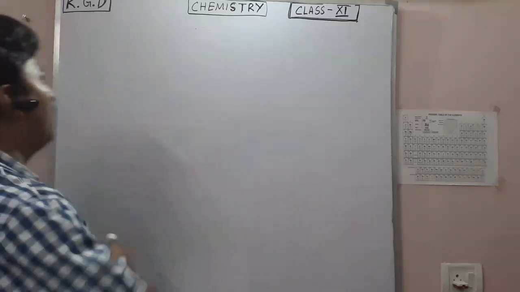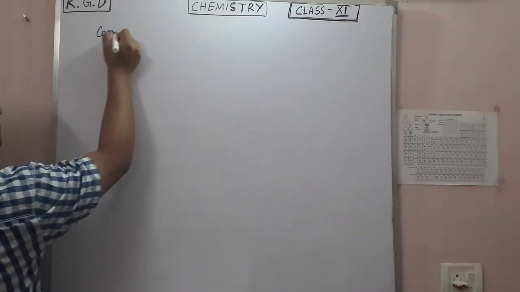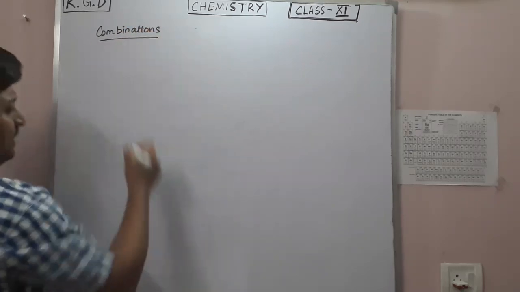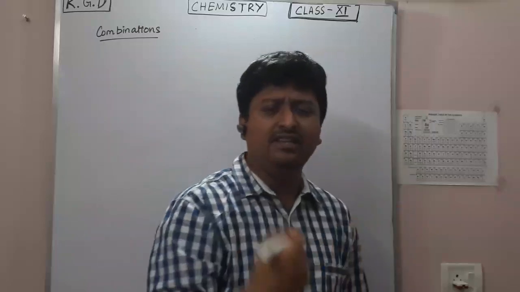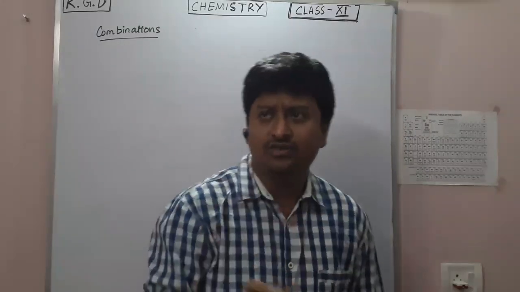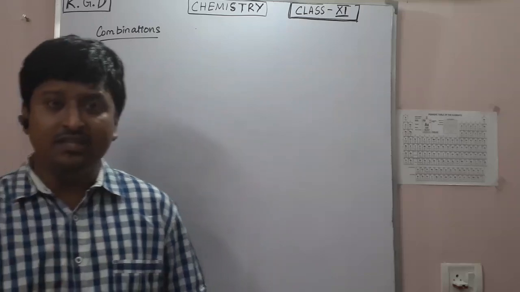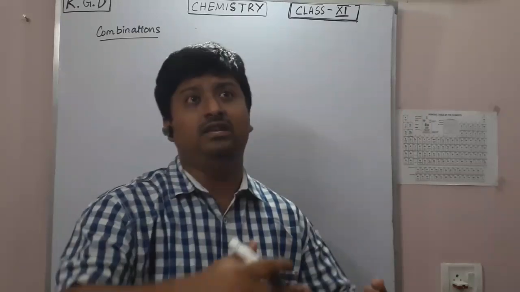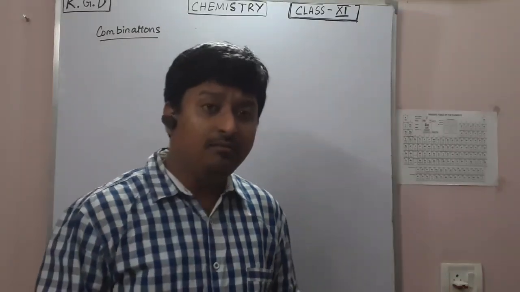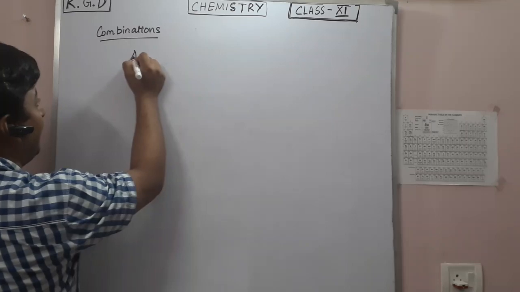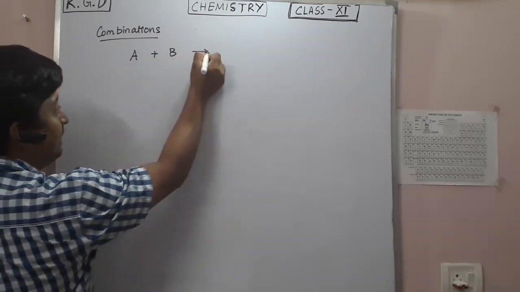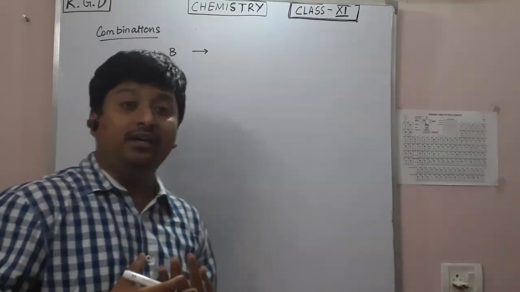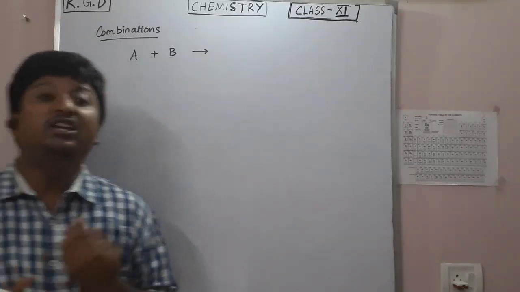First, let's talk about the combinations. Combinations means, let's say you have a series of elements and they combine with each other. I don't want to use the word reaction here. Now how will they combine? They cannot combine directly, directly meaning randomly. Let's say you have element A and element B, and they will combine. They will combine definitely. And how will they combine? They will combine by following some combination rules.